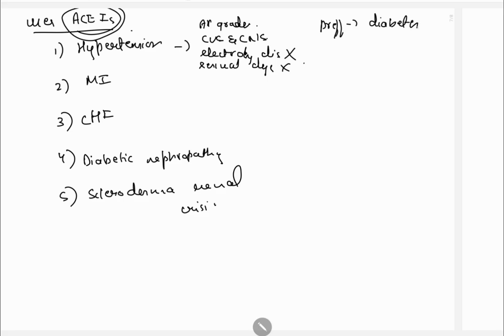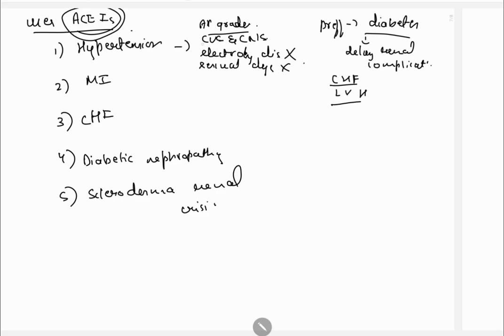Also, they are preferred with hypertension coexisting with chronic heart failure, left ventricular hypertrophy, and peripheral vascular disease.